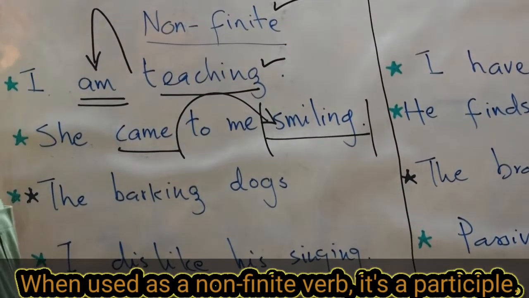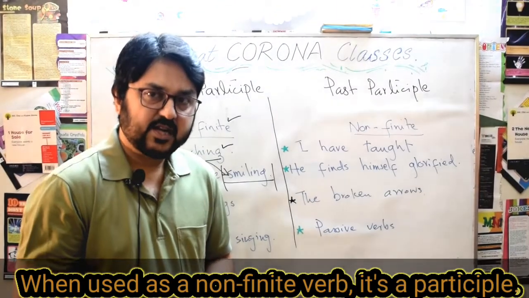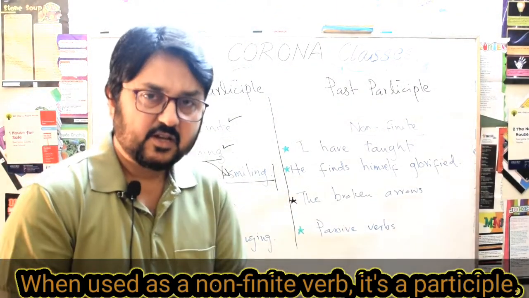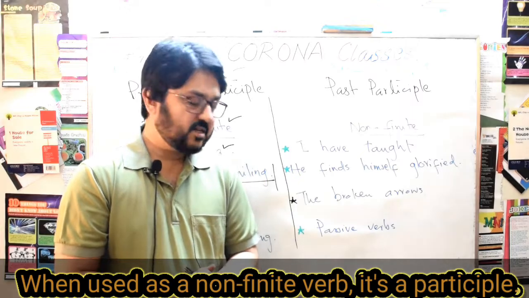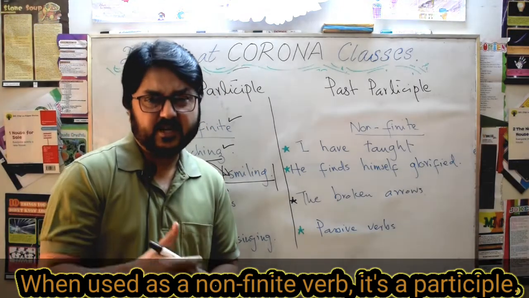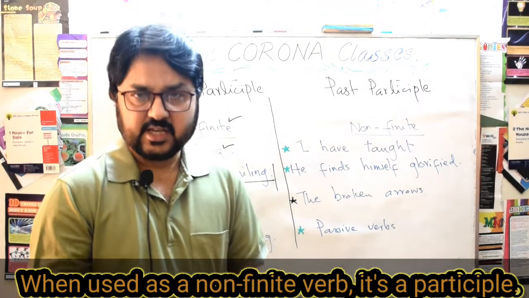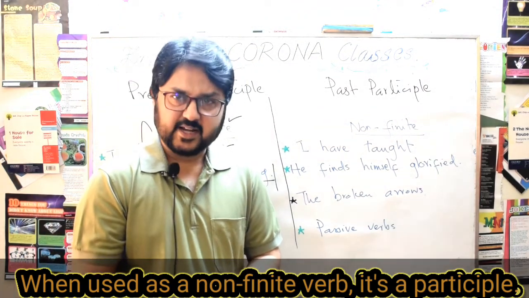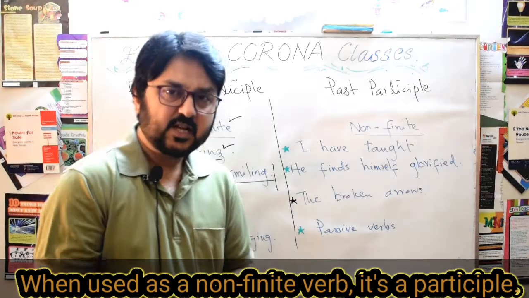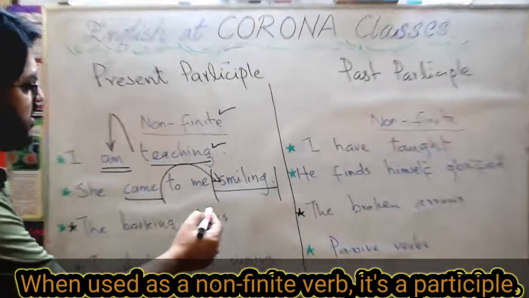It means that the sentence has been made contracted, it has been shortened. Now the sentence has become a shorter sentence, the shorter version of that sentence. For example, if we had she came to me when she was smiling, now this longer sentence has been shortened by supplying the participle.